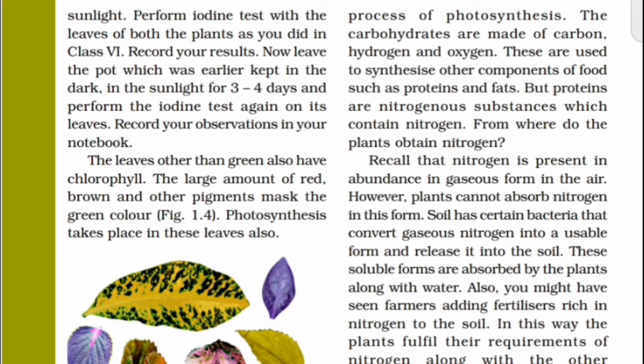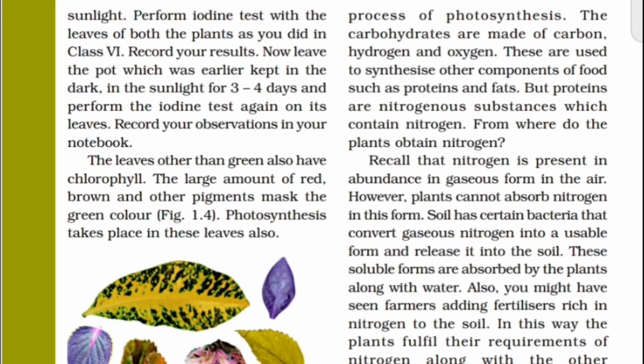So algae, this is a very important point from your exam point of view: algae is an animal, not a plant. But it contains the chlorophyll pigment.